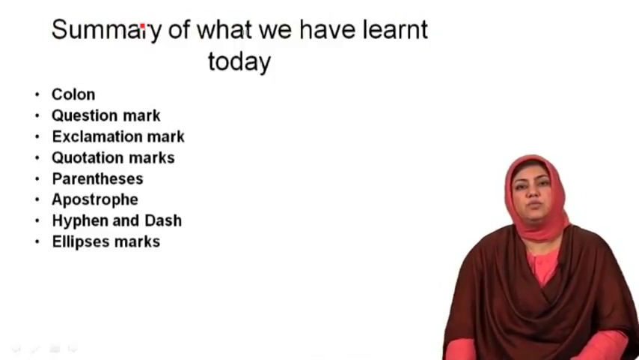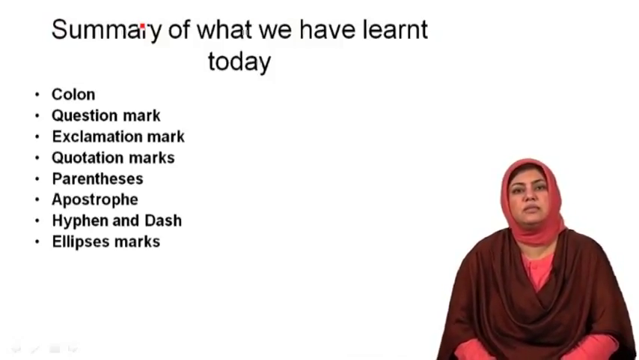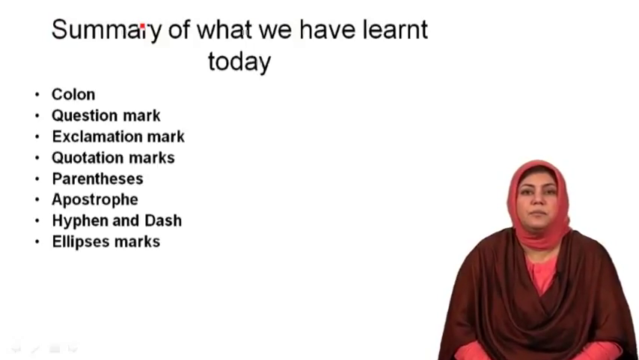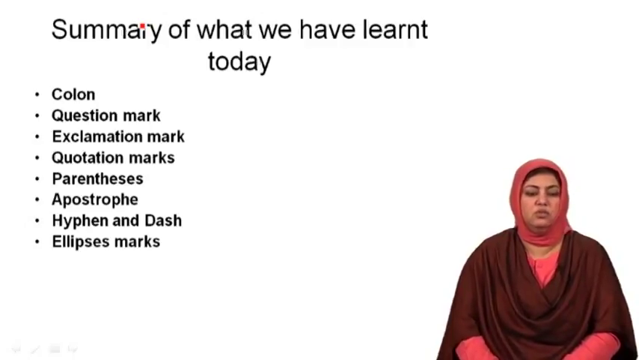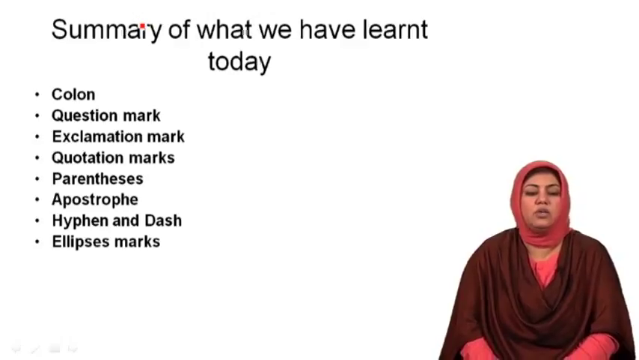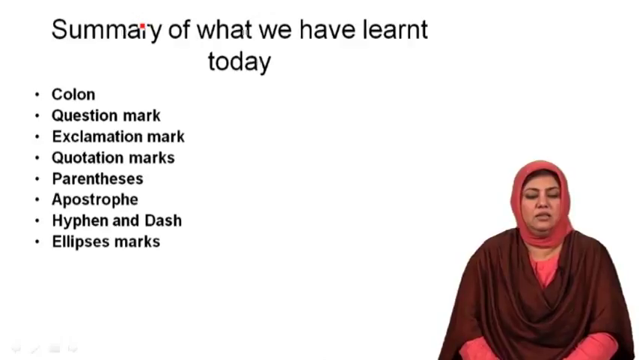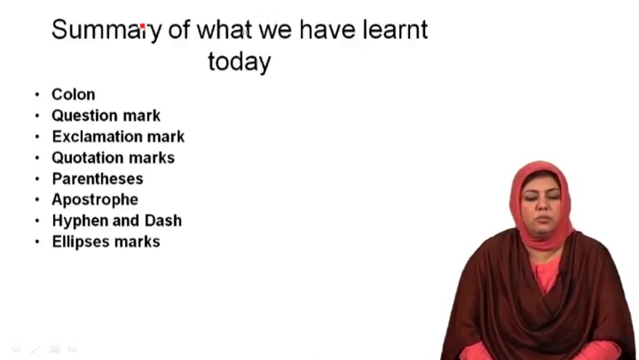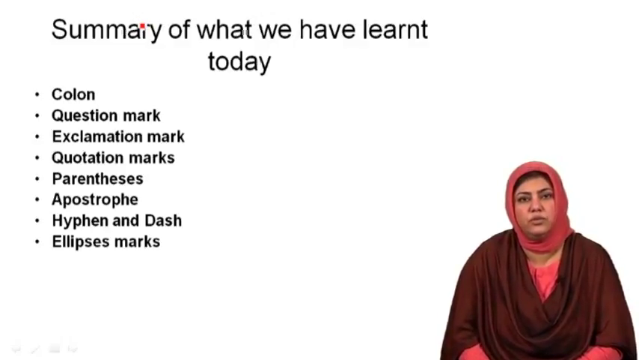My dear students, with this we come to an end of learning the rules of using certain punctuation marks. The summary of what we have learned today is that we have learned the use of colon, we have also learned the use of a question mark and an exclamation mark. I also shared with you how quotation marks and parentheses are used in written English. Rules related to apostrophe, hyphen, dash and ellipsis marks are also shared with you.